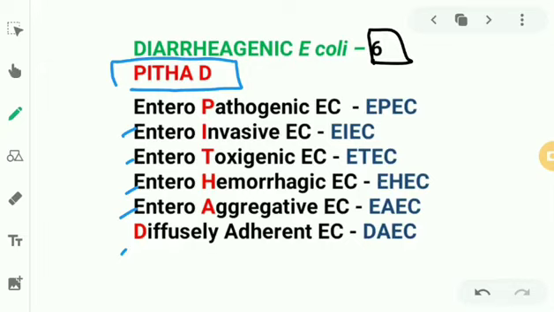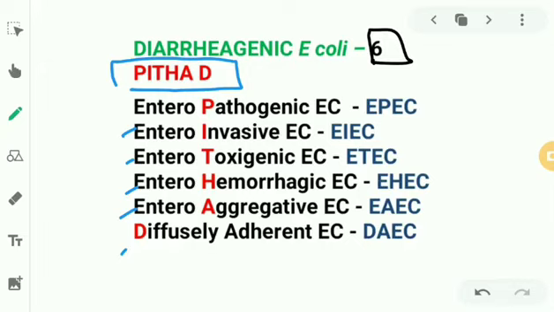So they are not the typical E. coli. So we call them atypical E. coli. So enteroinvasive E. coli, they are atypical E. coli because they are non-motile and non-lactose fermenters and they are not like the rest of E. coli. Okay, fine. And we have the invasive part, I part.